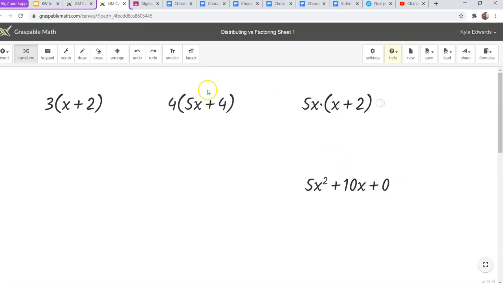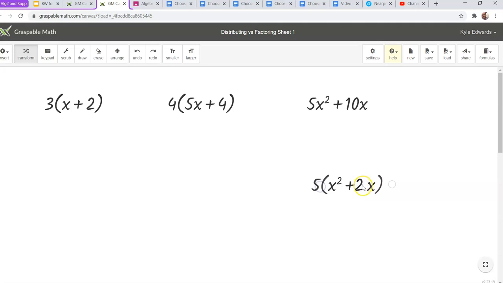This problem down here is the exact same problem. Let me undo what I just did. 5x squared plus 10x, 5x squared plus 10x plus 0. They're the same thing. This down here is standard form, right? We've seen standard form. Remember that from our last unit. But if I just add 0, they're the exact same thing.